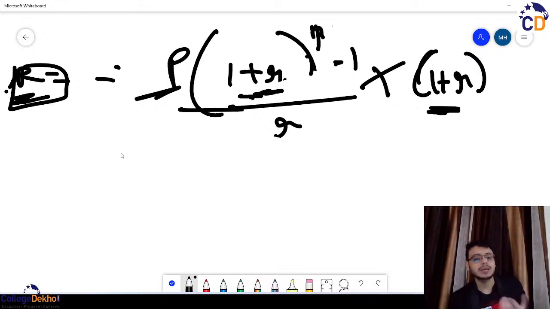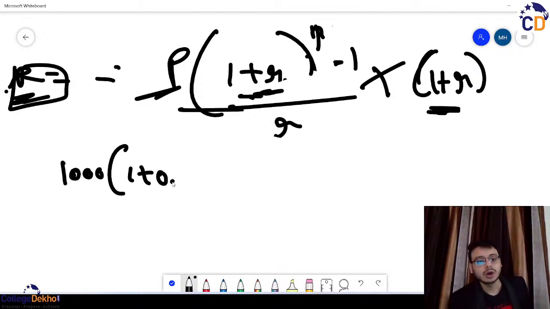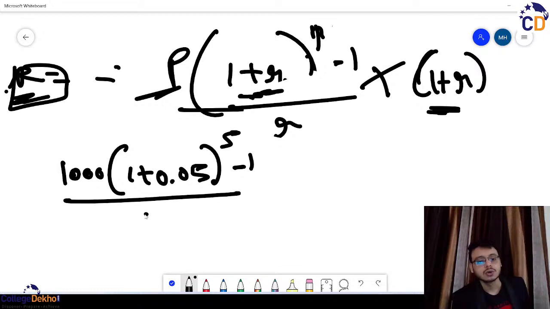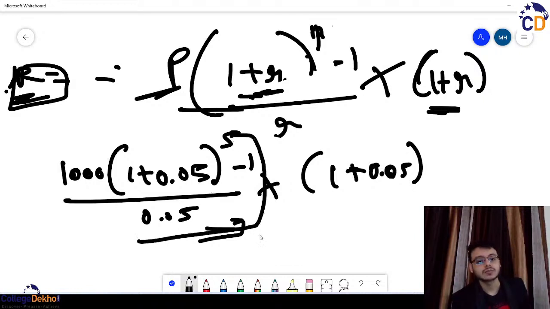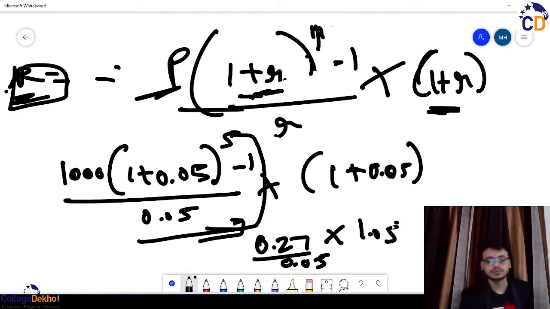Okay. So if the same question had occurred, you had the principal amount of 1000, you had the rate of interest of 0.05, 5 minus 1, this whole divided by 0.05. Again, you would take an extra 1 plus R. Extra 1 plus R. That's it. तो इतना हमारे क्वेश्चन का आंसर. Okay, like when we did, so this was 0.27 divided by 0.05 into 1.05 will do.